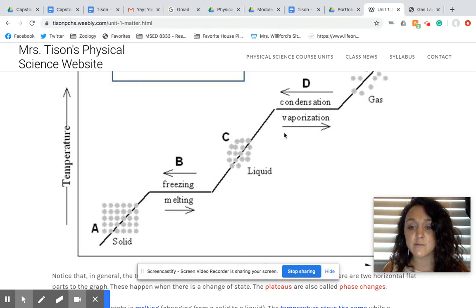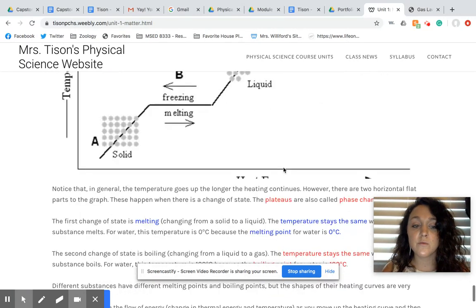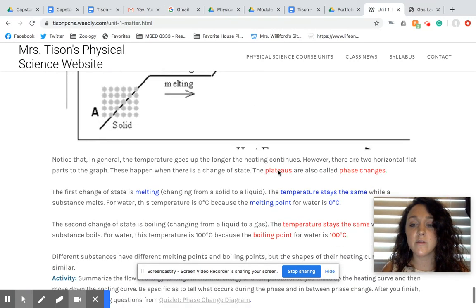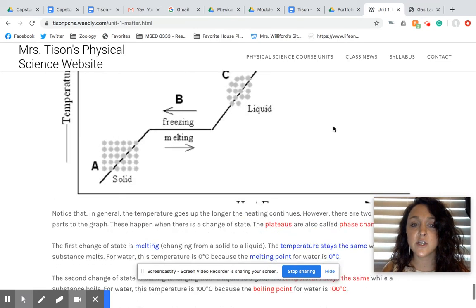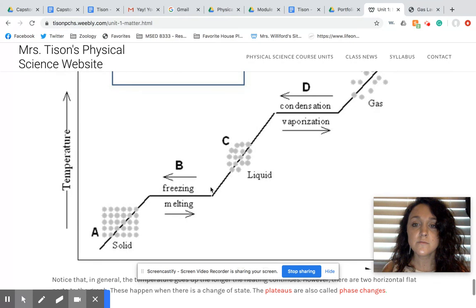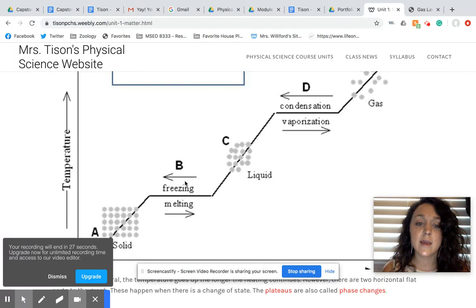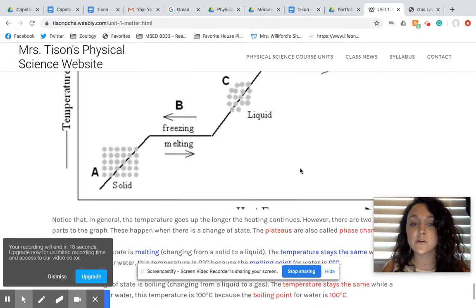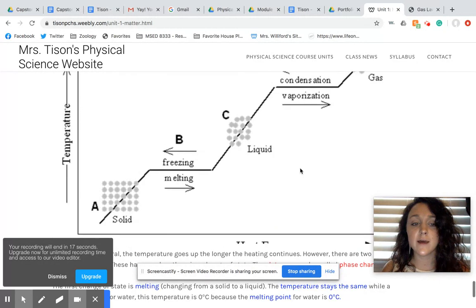So go ahead and review that. Read the parts under it where it says what the plateaus mean. The plateaus, the flat lines, are our phase changes. And the other lines are where we're heating up our state of matter. So we're one state of matter, then we get to our melting point, and we see two states of matter, some solid, some liquid. Then we see two states of matter again, some liquid, some gas. So I just want you to read through this. Be sure you understand what's going on. Go back to your notes and look at them. And I will see you tomorrow.